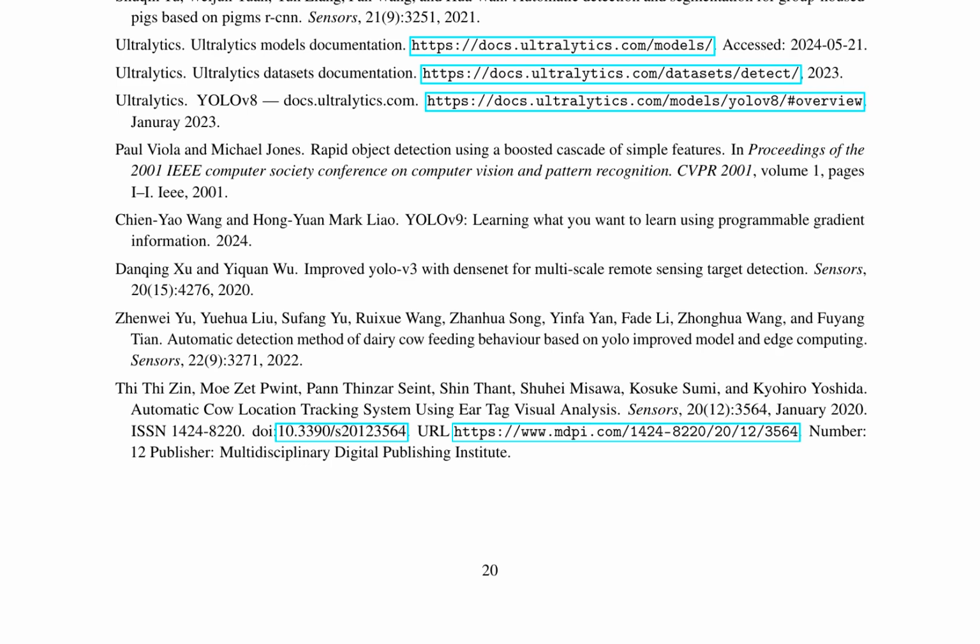Overall, the paper provides a comprehensive overview of the current state-of-the-art in object detection and segmentation models, their applications in precision livestock farming, and the challenges associated with working with large datasets in this domain. It serves as a valuable resource for researchers and practitioners working on similar projects, offering insights into best practices, model selection, and potential future directions for improvement.